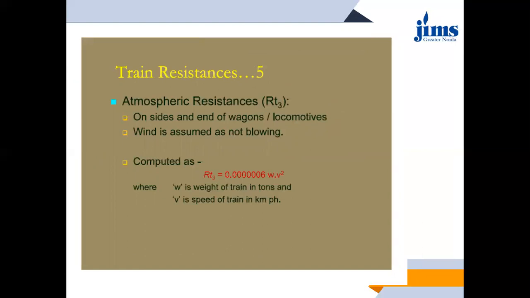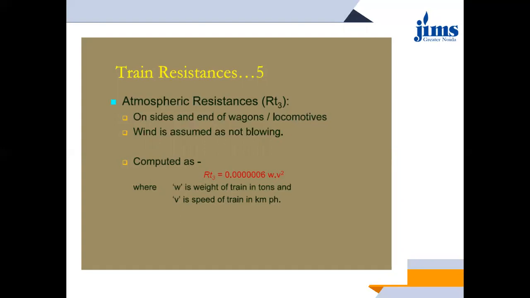Okay. Now the third category, or you can say the third resistance which contributes to the train resistances, is atmospheric resistance, that is denoted by RT3. This comes into play on the sides and ends of wagons and locomotives. Okay, assuming that wind is not blowing. So the assumption is there कि हवा opposite direction में नहीं चल रही है. Sorry, the wind is not blowing in any direction except for the air which is being blown out due to the movement of the train.